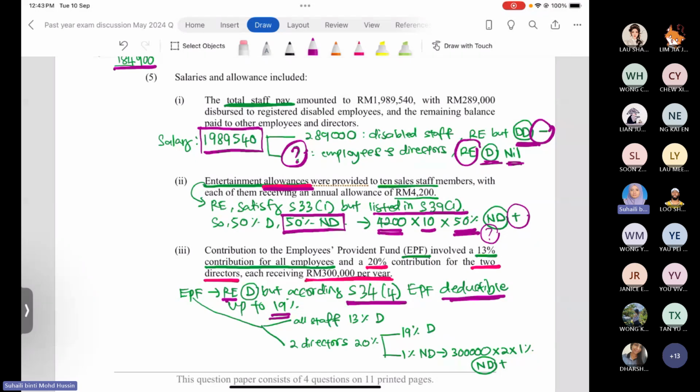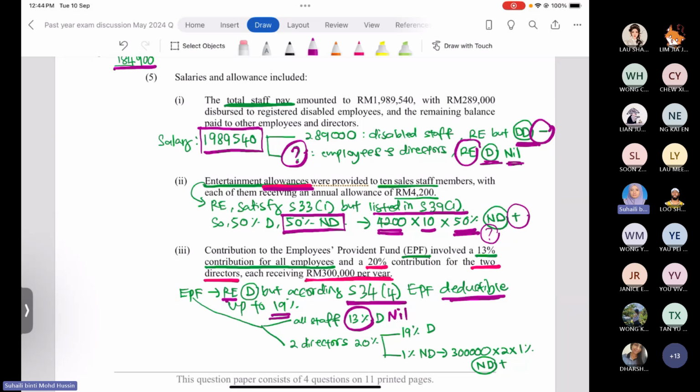Two, directors, the company contributes 20%. There is no problem when the company contributes to the EPF for all staff because the amount is below 19%. So the contribution of 13% for all staff is allowed for deduction, so no adjustment is needed. We just record it as nil. You don't have to find the amount.